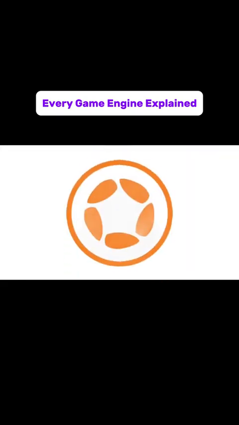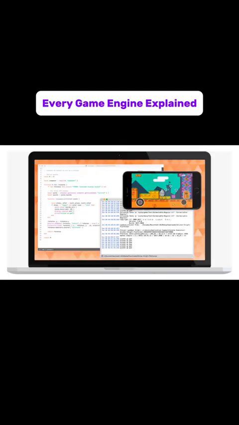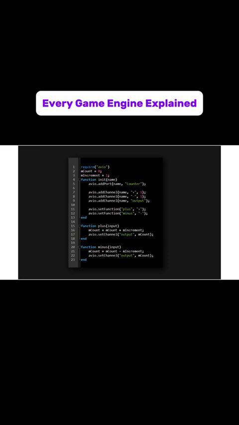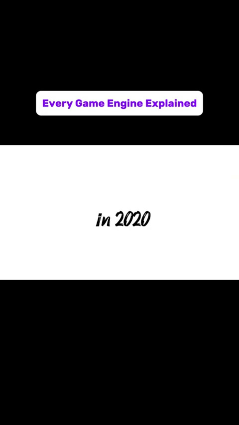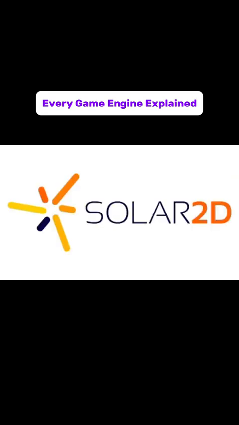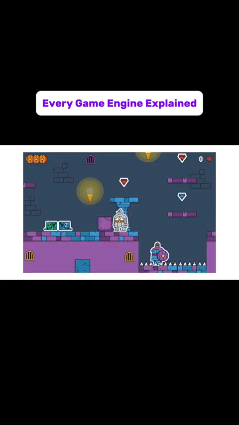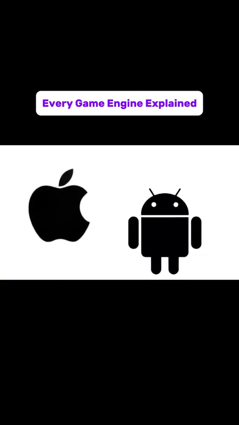Solar 2D, originally known as Corona SDK, this engine has been around since 2009 and was primarily used for mobile game development. It uses Lua as its scripting language, which is lightweight and relatively easy to read. When the company behind it shut down in 2020, the engine was open sourced and renamed Solar 2D, kept alive by its community. It focuses on 2D games and performs well on iOS and Android.